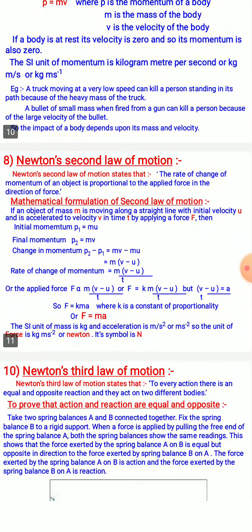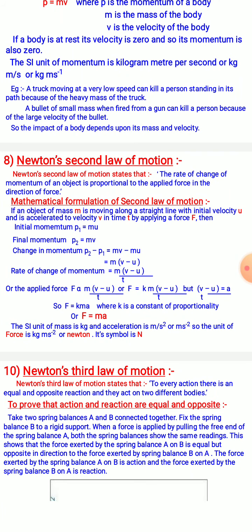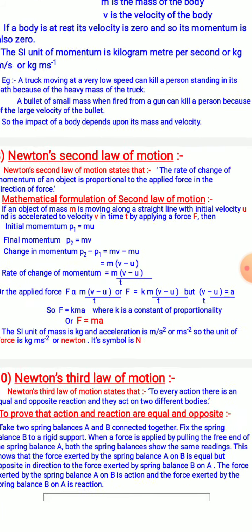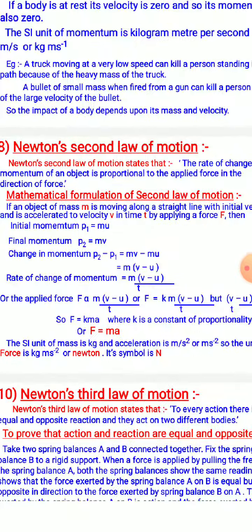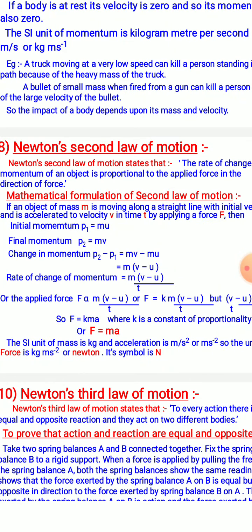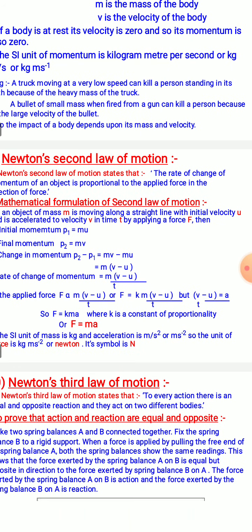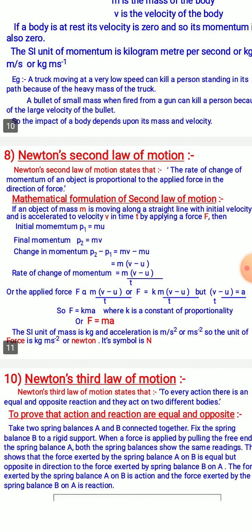Then we discuss Newton's second law of motion. Newton's second law of motion states that the rate of change of momentum of an object is directly proportional to the applied force, in the direction of the force. So what is the mathematical formulation? Suppose we have an object of mass m moving along a straight line with initial velocity u, and it is accelerated to velocity v in time t by applying force F.